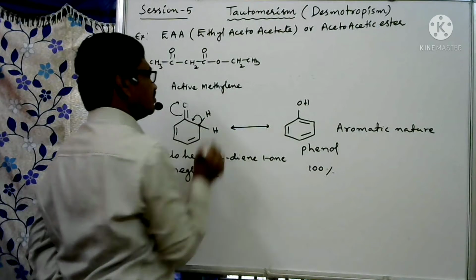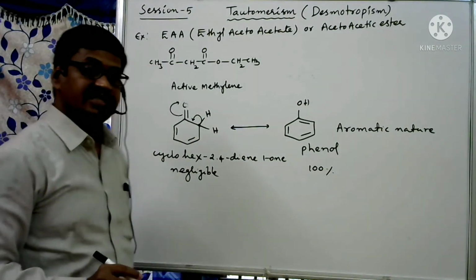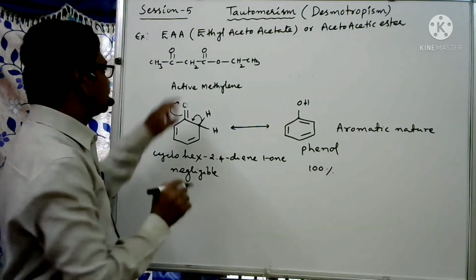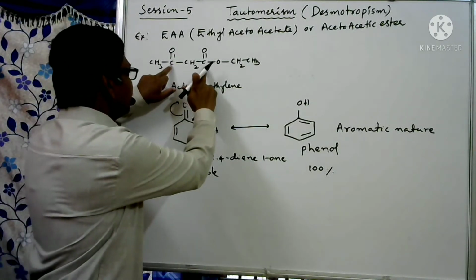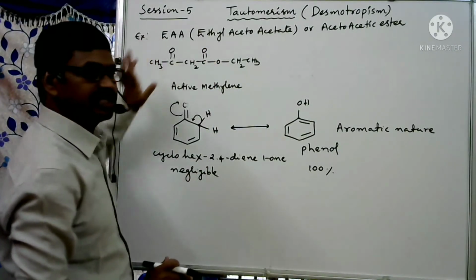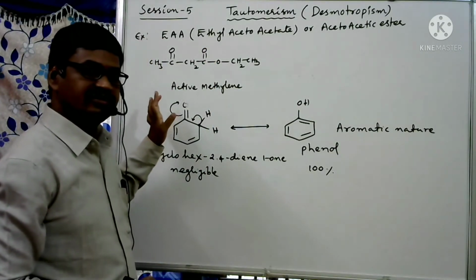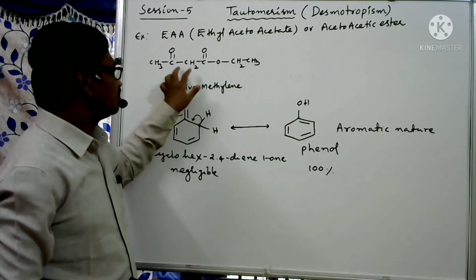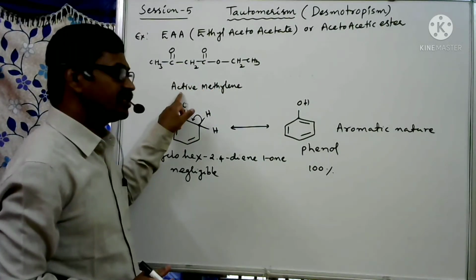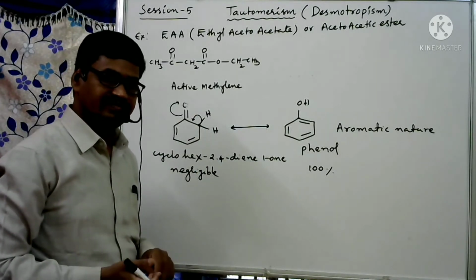Active methylene. Why is it active? Because it can easily lose its hydrogen as H plus ion. Why is it so? Because this CH2 is present between two electron withdrawing groups. Here a C double bond O group is there, and here also a C double bond O group is there. So we can say it is an active methylene group. It can easily give its hydrogen.